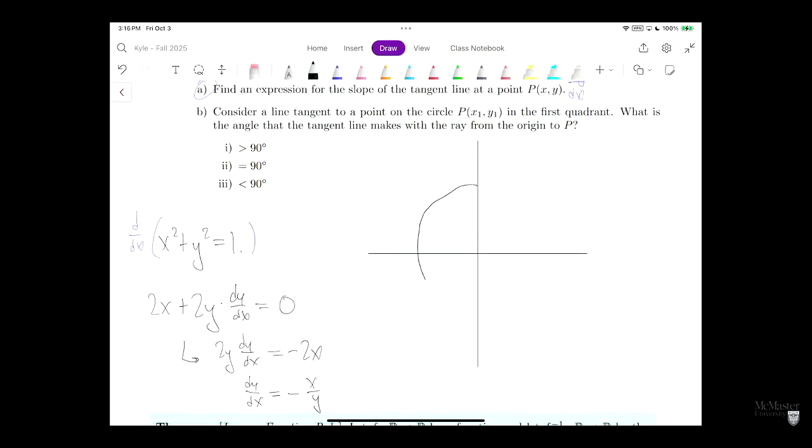So we'll draw our circle. And what this basically says is that at any point P, the slope of the tangent line right here is negative x over y.